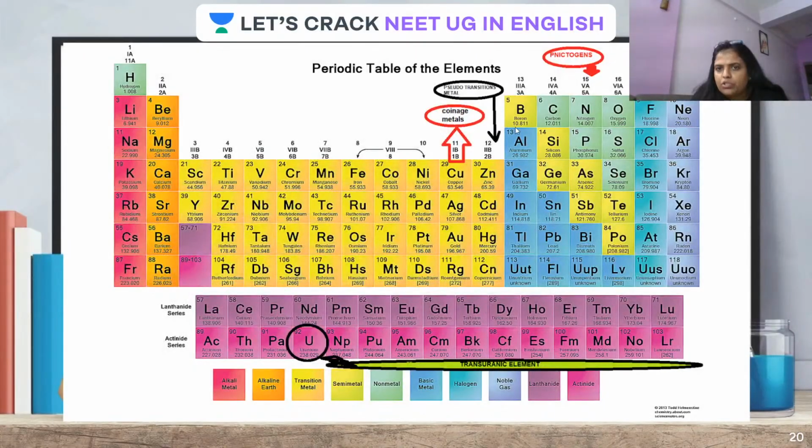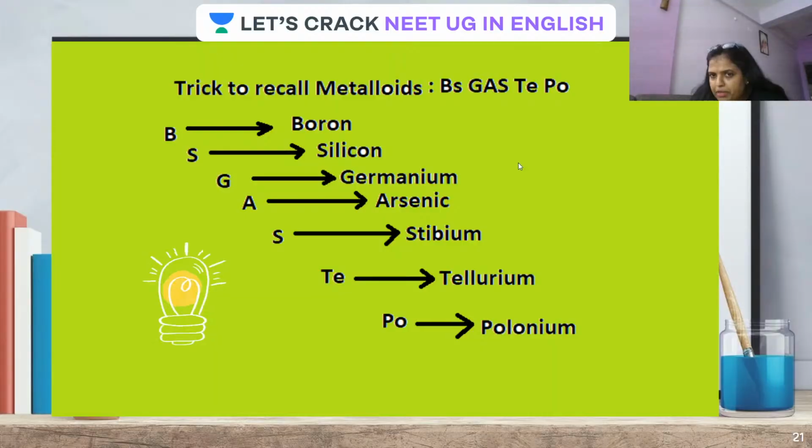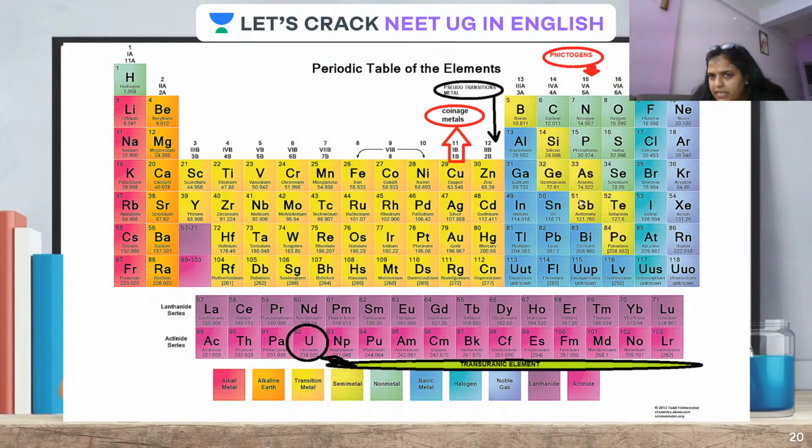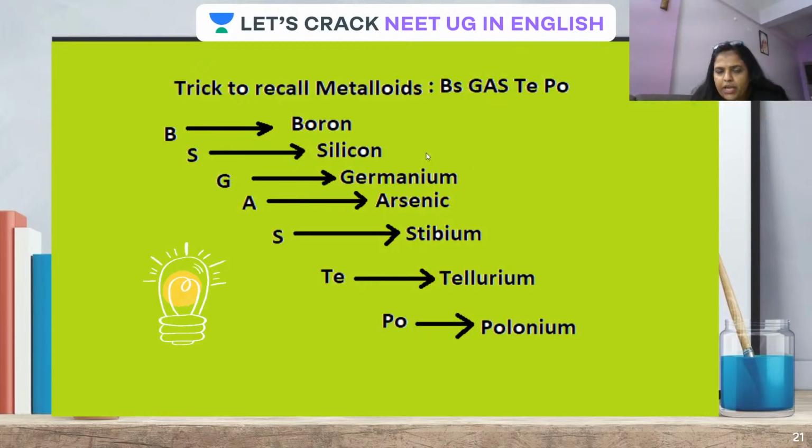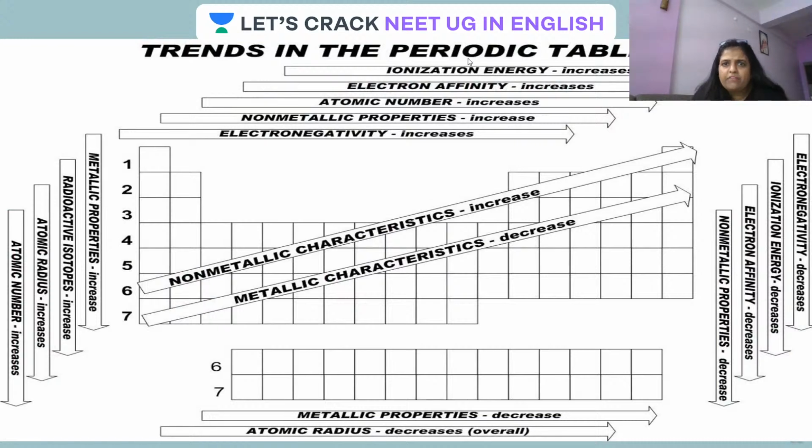Again, remember how they are present in the periodic table. They are present as a zigzag line of elements. Bus, gas, tipo. Let me repeat: bus, gas, tipo. Okay. So we will explore all these properties in my next video.